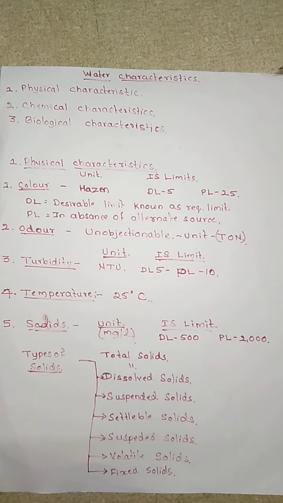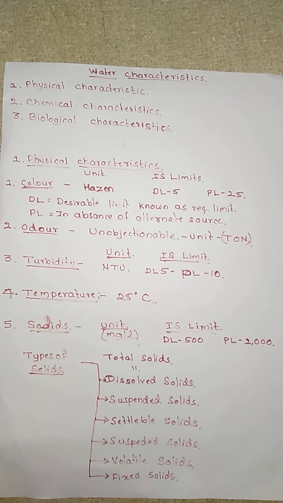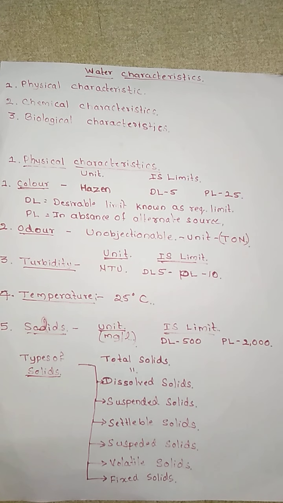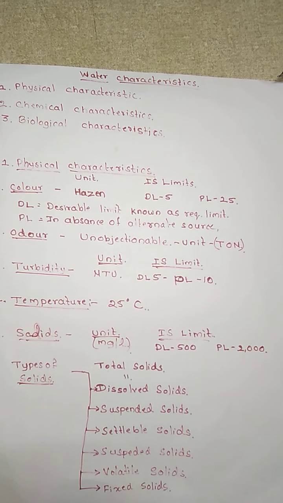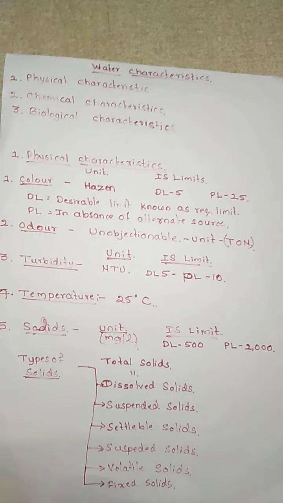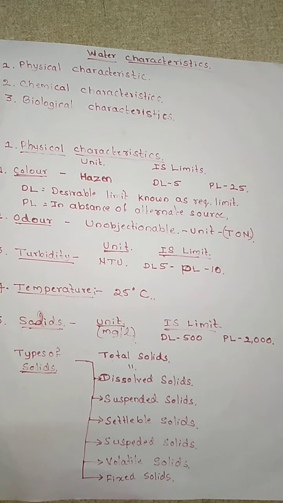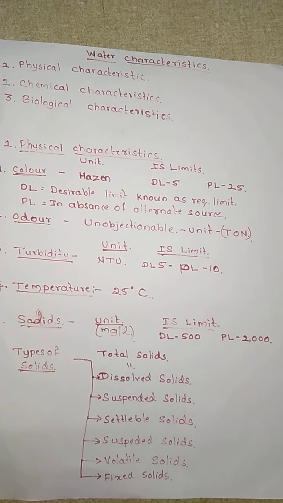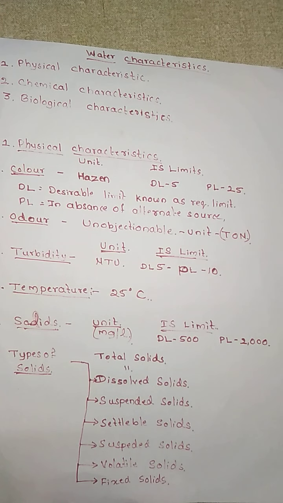In the last class, we discussed what sampling is, its objectives, and its preservation techniques. In today's class, we are going to discuss the water quality standard as per the Bureau of Indian Standards limit. Before going to the water quality standard as per the BIS limit, we should study water characteristics, because the BIS standards will mainly depend upon these water characteristics.